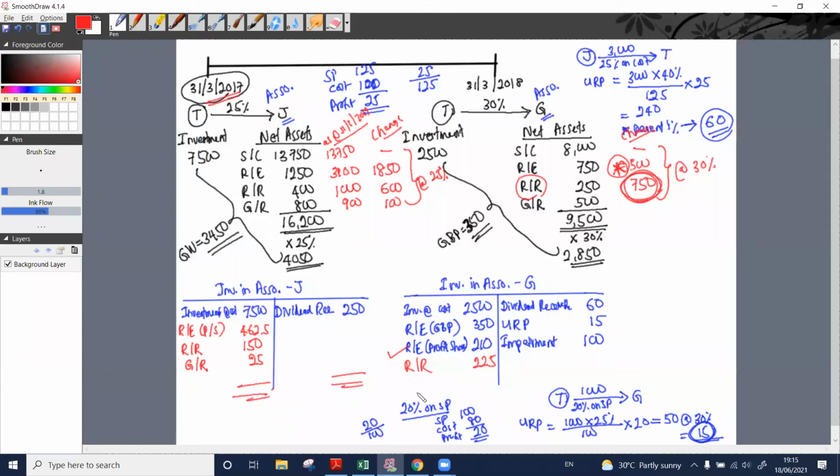What is the brought forward balance? 2,500 plus 350 plus 210 plus 225 minus 60 minus 15 minus 100. 3,110.